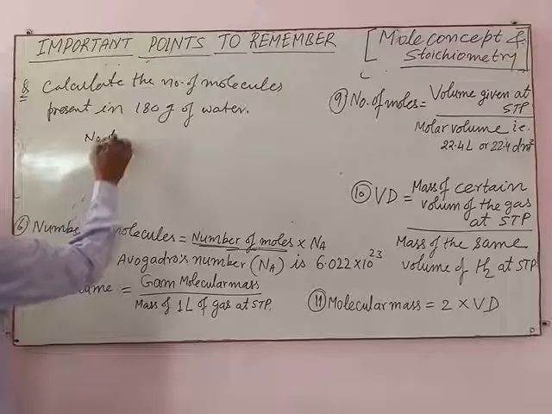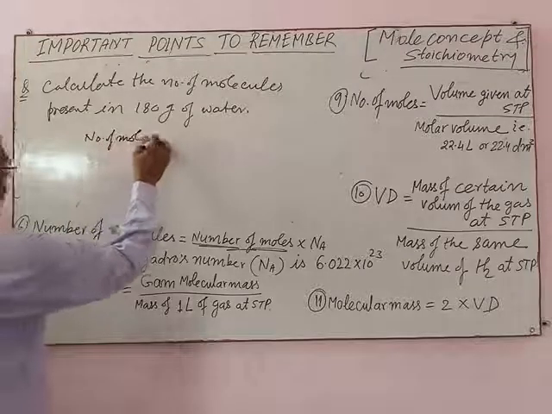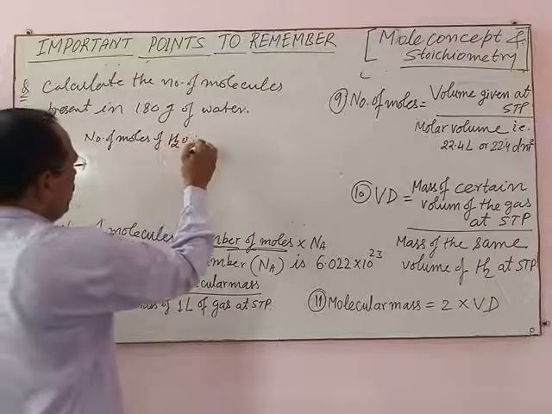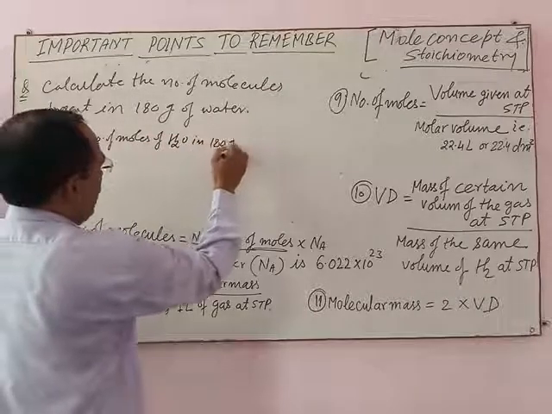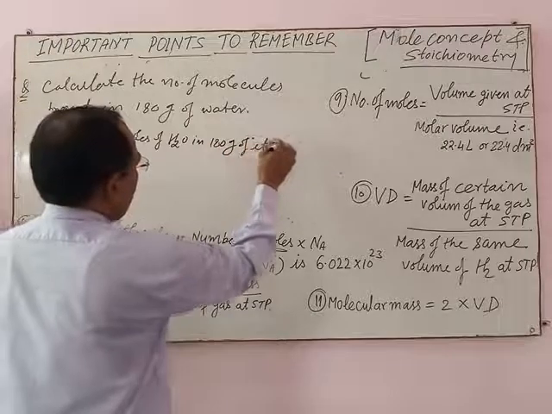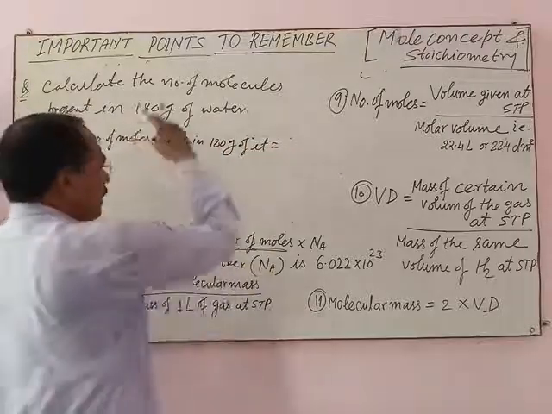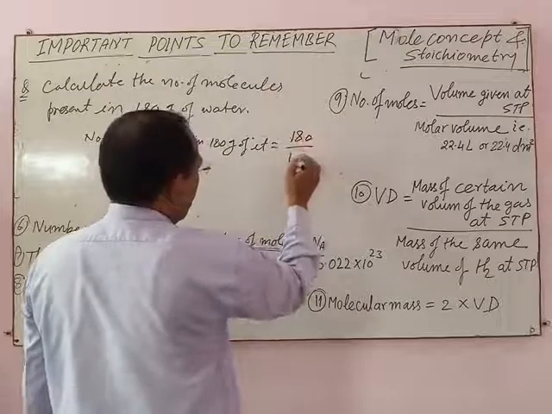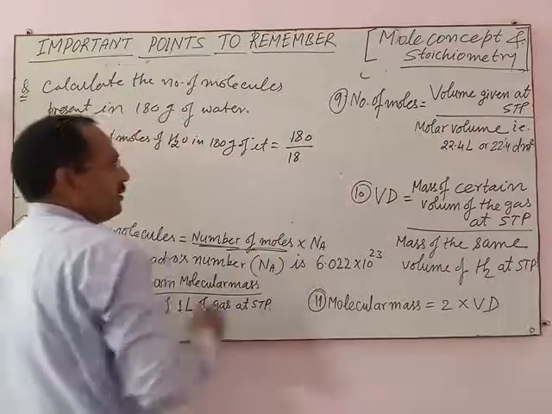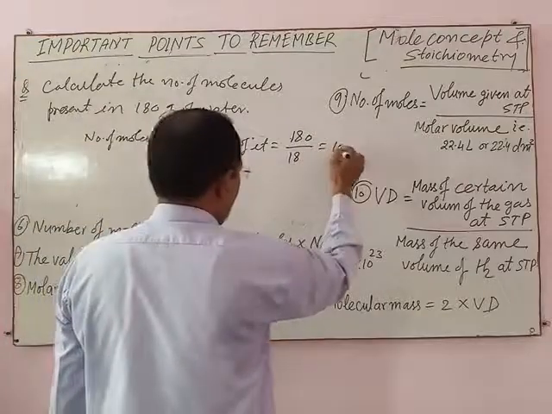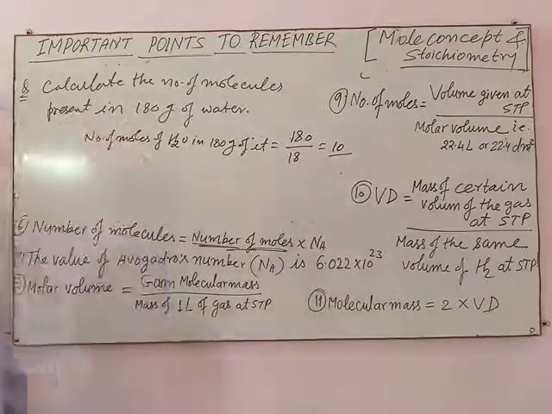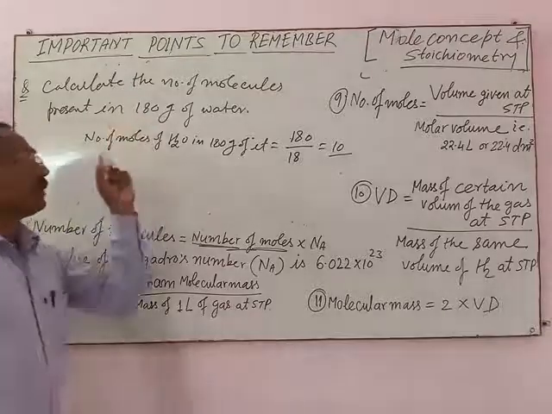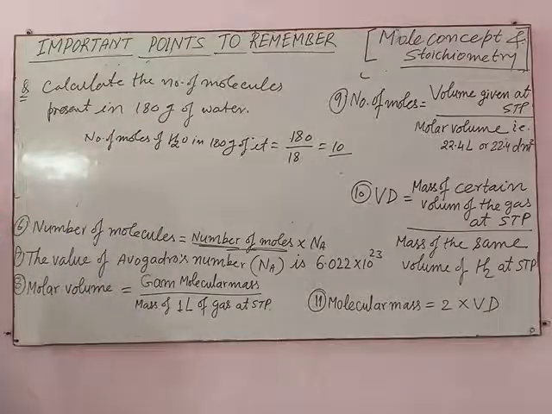Number of moles of H2O in 180 grams of it is equal to mass by molecular mass, 180 divided by 18. This is equal to 10 moles of H2O present in 180 grams of it.